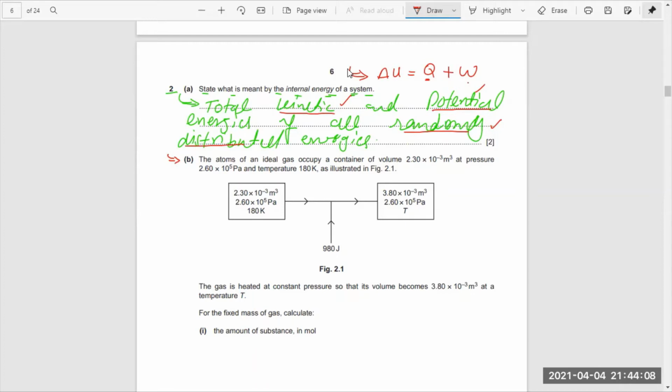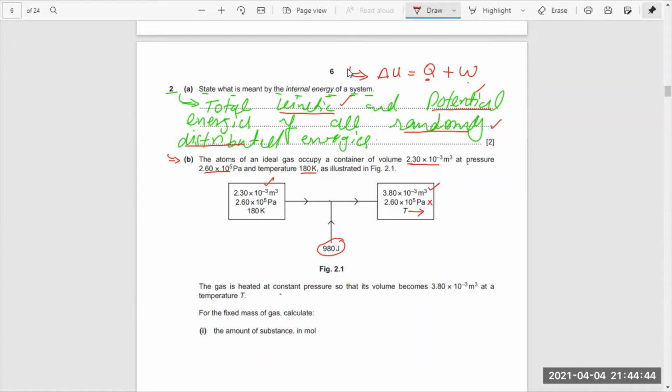Part D says the atoms of an ideal gas occupy a container of this volume, at this pressure, at this temperature, and this information is given. So this was all the information in this box, and then 980 joule of energy is given to the system. What happened? Definitely its volume has increased, its pressure remains the same, constant, and there would definitely be a change in the temperature. He is going to ask us about that.